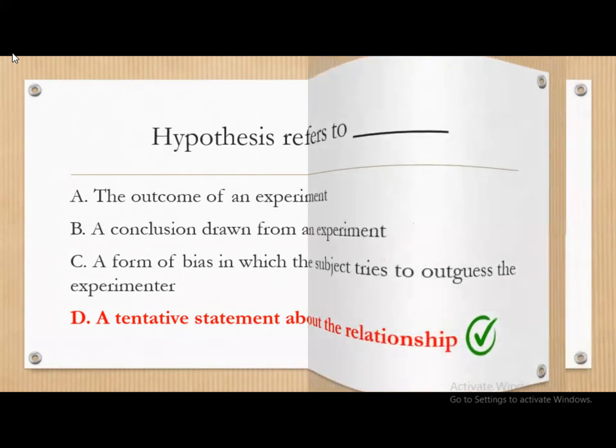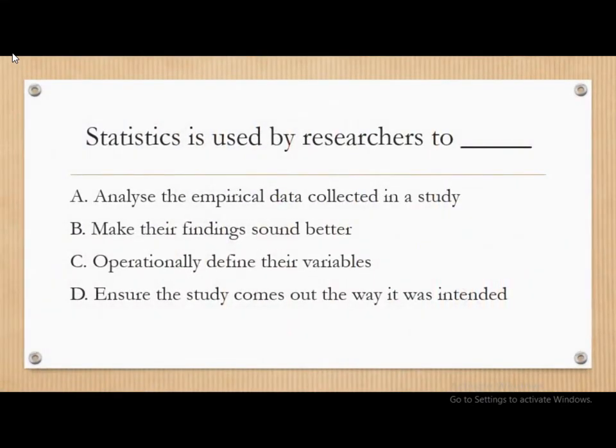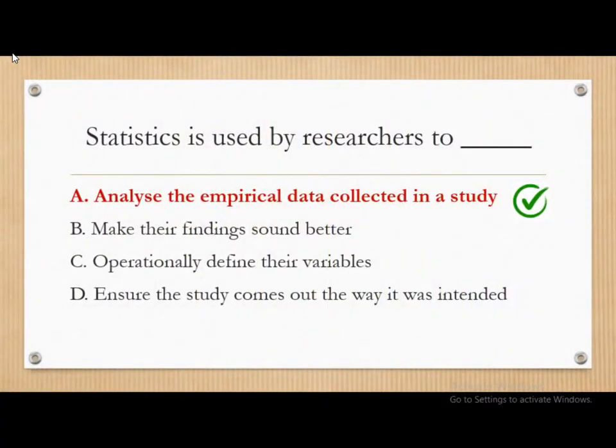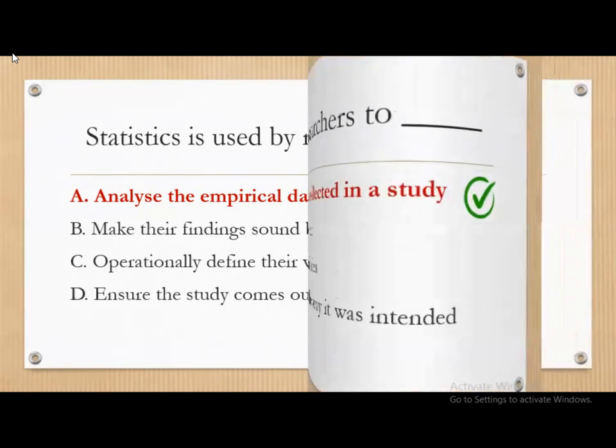Moving on, statistics is used by researcher to dash. Why are researchers using statistics? The options are analyze the empirical data collected in a study, make their findings sound better, operationally define their variables, and to ensure the study comes out the way it was intended. And the correct answer is the first answer, that is analyze the empirical data collected in a study. That's why statistics is used by the researcher.